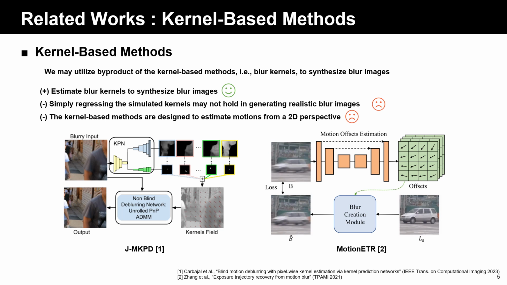Kernel-based methods aim to generate sharp images by using estimated blur kernels. However, we can use these blur kernels for synthesizing blur images. In kernel-based methods, simply regressing simulated kernels often fails to produce realistic blur images. These methods primarily focus on estimating motions from a two-dimensional perspective, which limits their applicability to real-world scenarios because motions typically arise in three-dimensional space.